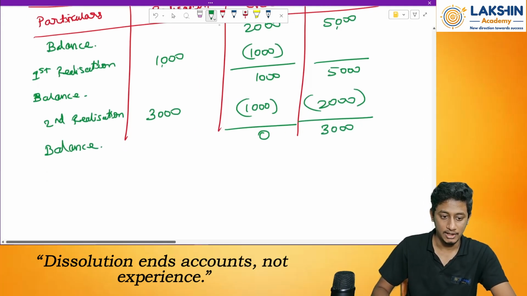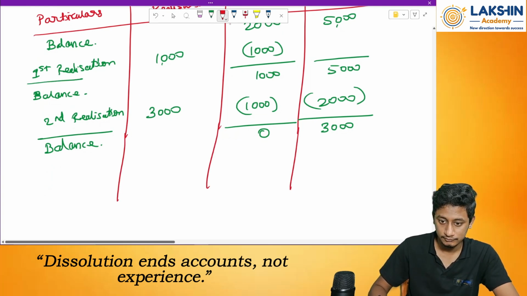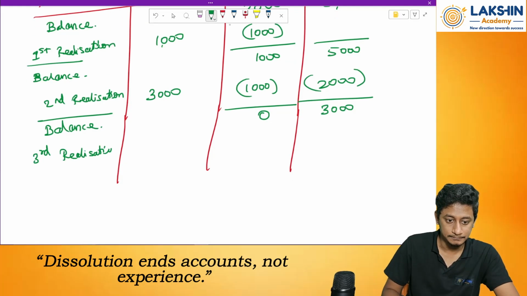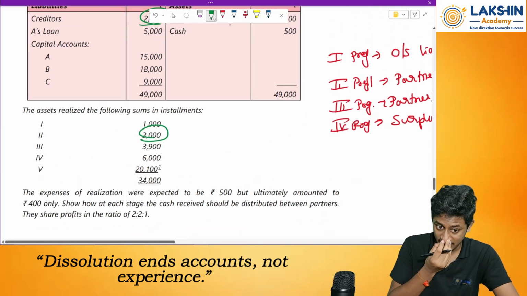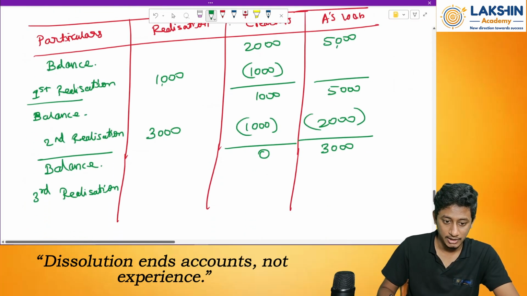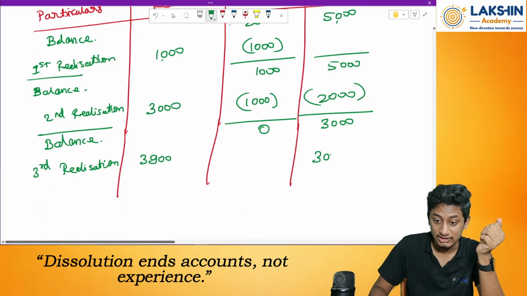After this, the third realization. How much did I receive? In the third realization, I have received 3900 rupees. So, out of this, how much will I adjust? Only 3000 rupees can be adjusted.